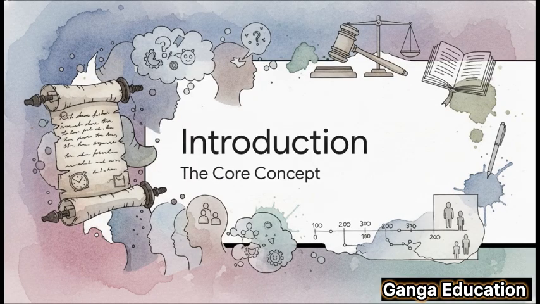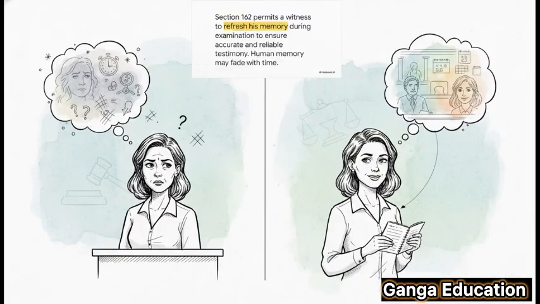You know, it's just a simple fact of life that human memory isn't perfect. It fades over time. In court, getting accurate testimony is everything. But think about it. How can you expect a witness to remember every single detail of something that happened maybe months or even years ago? Well, to tackle this exact problem, the law gives us a solution.